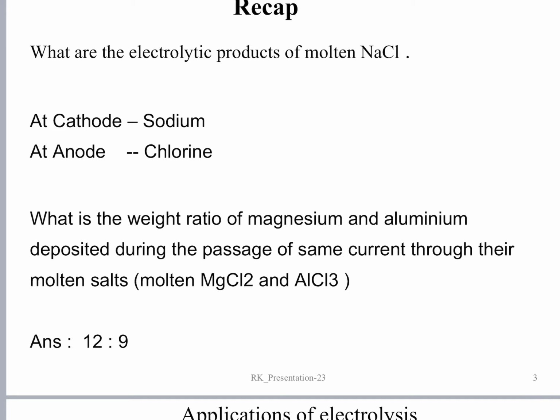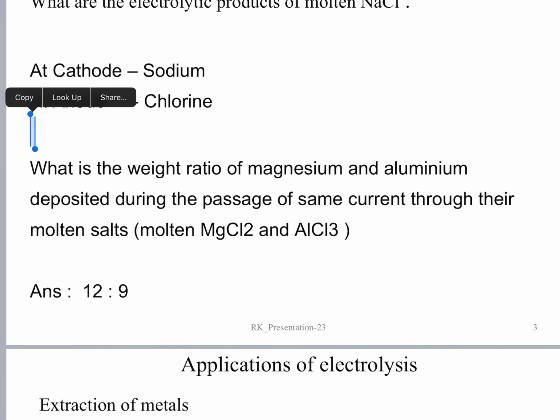Actually, in the formation of sodium chloride, we have seen that each chlorine atom accepts an electron from the sodium atom and turns into a negatively charged chloride ion. So each chloride ion is carrying an extra electron on it. When it moves to the anode, it gives up this electron.